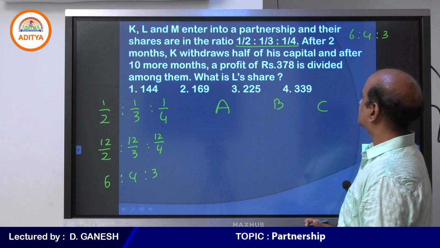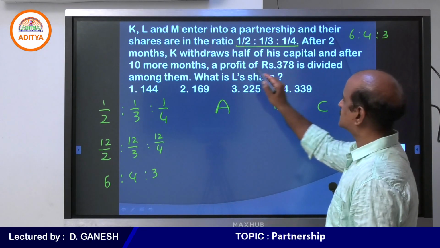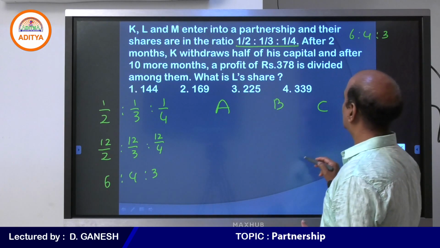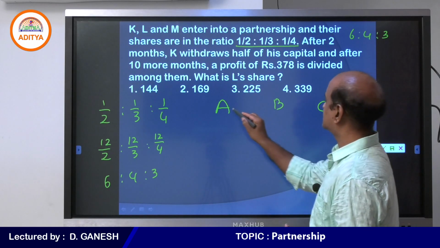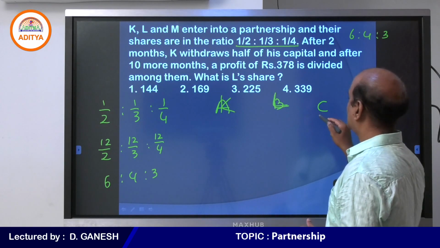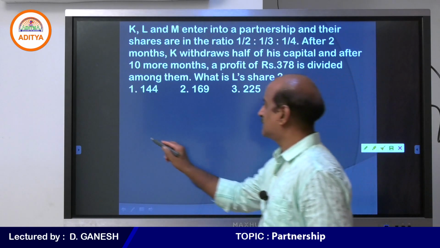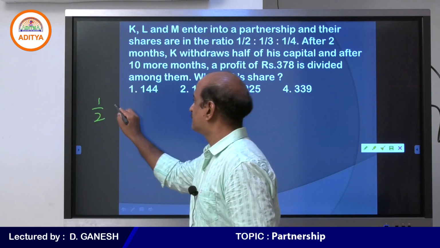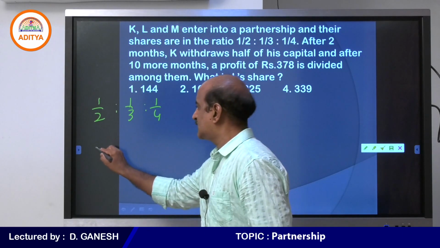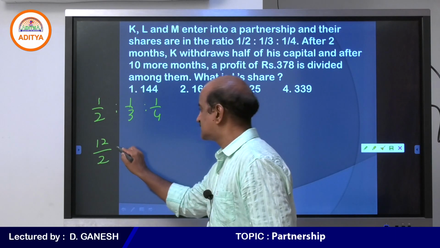After 2 months, K withdraws half of his capital. This is K, this is L and this is M. The ratio 1/2, 1/3 and 1/4 I multiplied by 12.